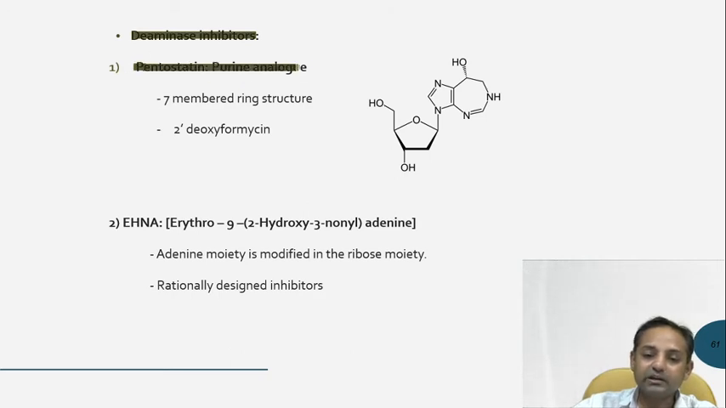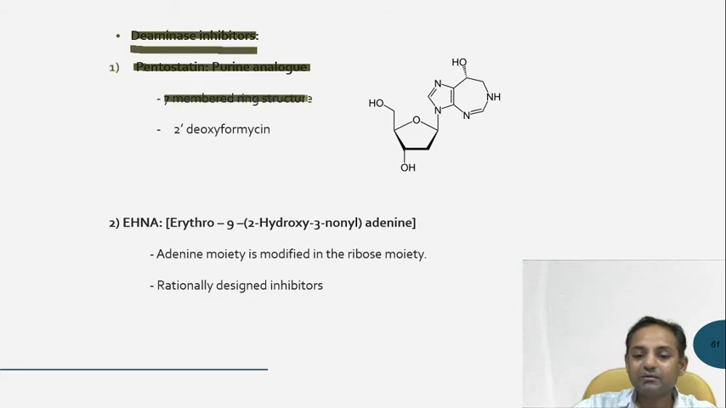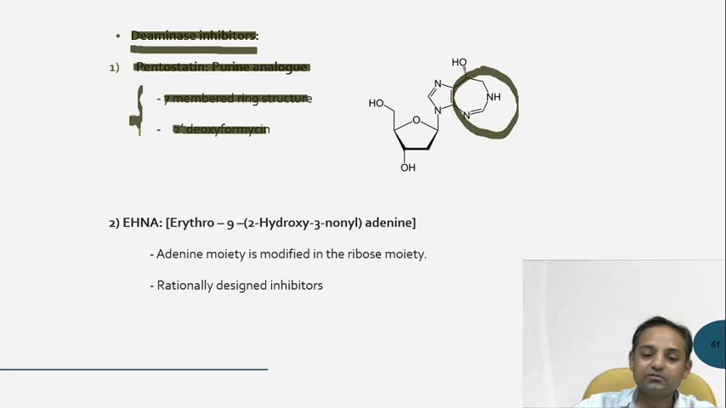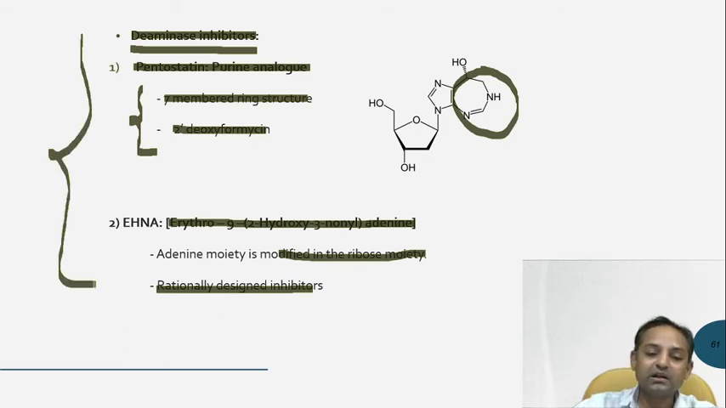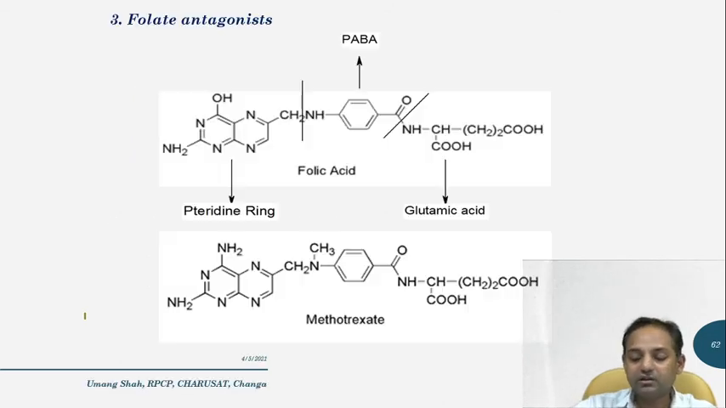Pentostatin is called a purine analog, which acts as a deaminase inhibitor, and it basically has a 7-member ring system and 2-deoxyformycin. So these two are the structural features present in pentostatin, which acts as a deaminase inhibitor. Another drug is erythro-nonyl-adenine, a 2-hydroxy-3-nonyl adenine derivative. The adenine moiety is modified in the ribose moieties, and it is a rationally designed inhibitor. So these two drugs act as deaminase inhibitors and are generally given with cytosine arabinoside.